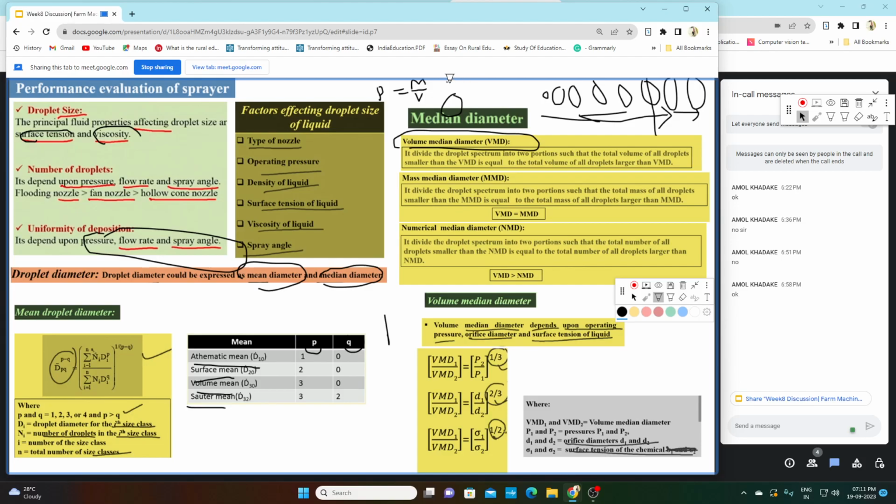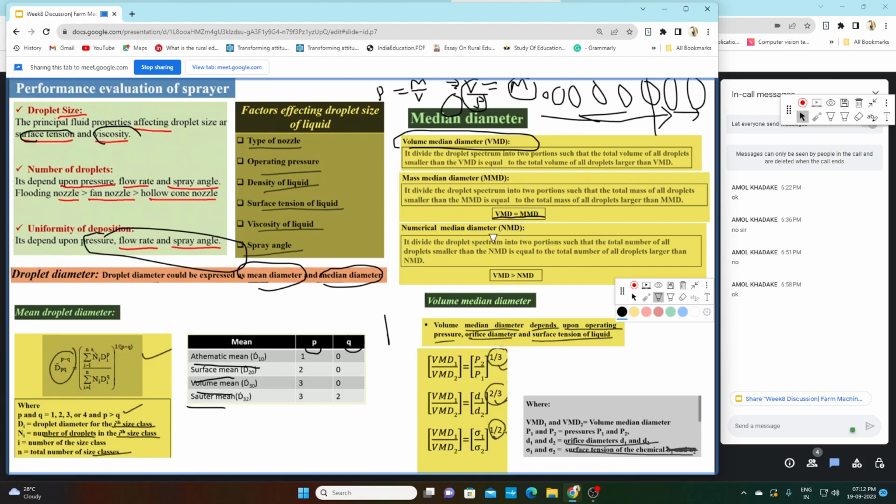So if you want to know mass, this mass is volume divided by density. So for a given liquid the density will be the same. So mass median diameter will be equal to volume median diameter. Okay, that is why mass median diameter equals volume median diameter.